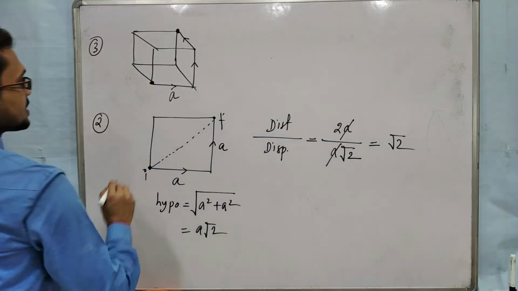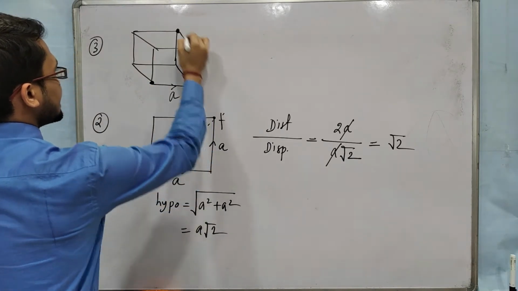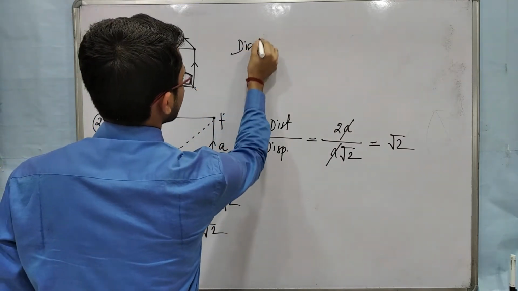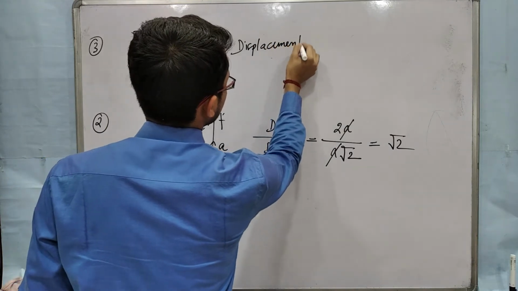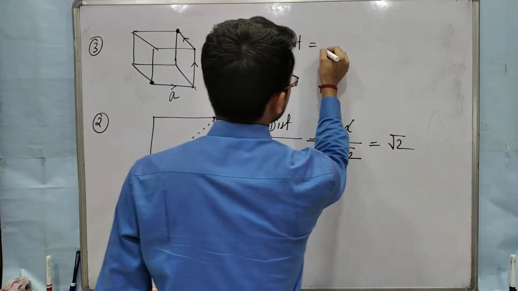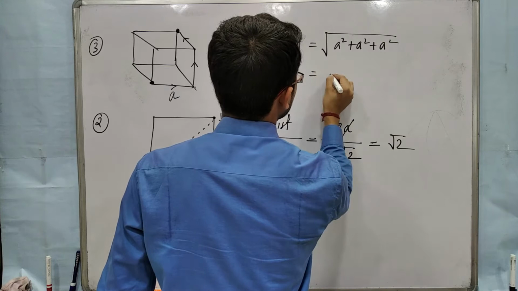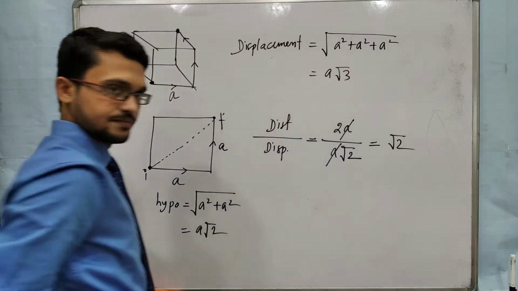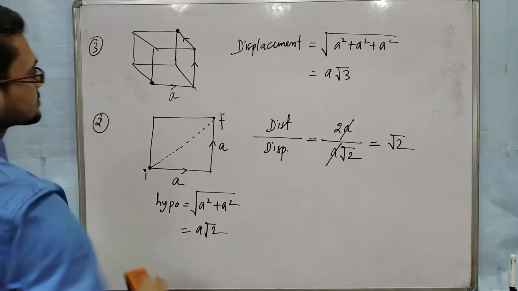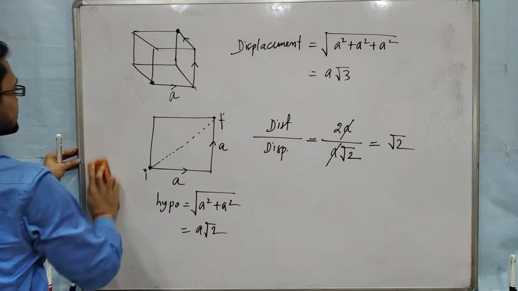So here A along the x axis, A along the y axis, and again A along the z axis. So the displacement will be root over A square plus A square plus A square. This is the body diagonal, so A root 3. This will be the displacement. Clear? Now I am giving a little bit complicated problem.